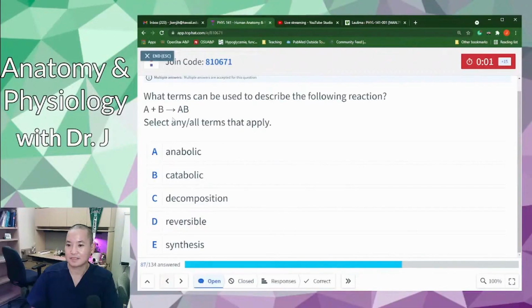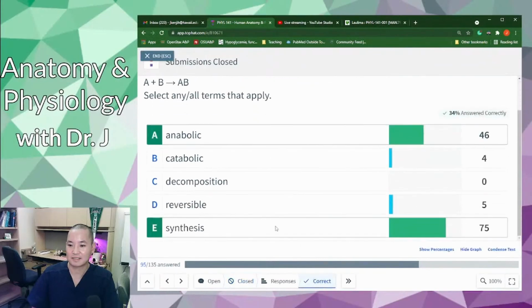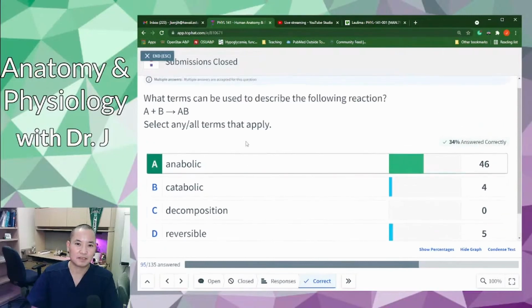Okay, so A plus B makes a new molecule AB. So what type of reaction is this? Well, multiple things can apply to this, and looks like most of you got the right answer. It is a synthesis reaction because you're forming a new bond between these individual components A and B. But it's also anabolic because now you're building and synthesizing new bonds and building a new larger molecule. So that's why it's also anabolic.